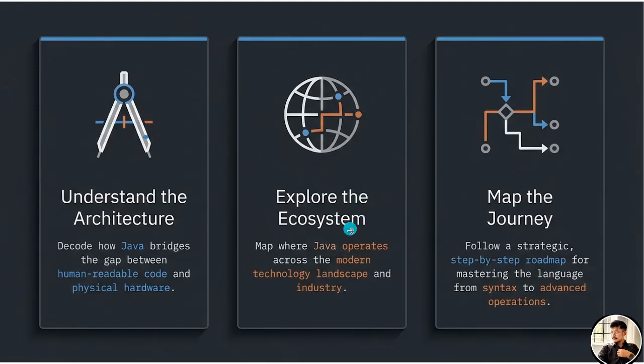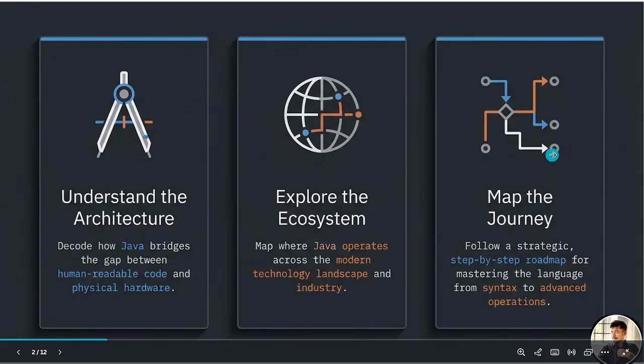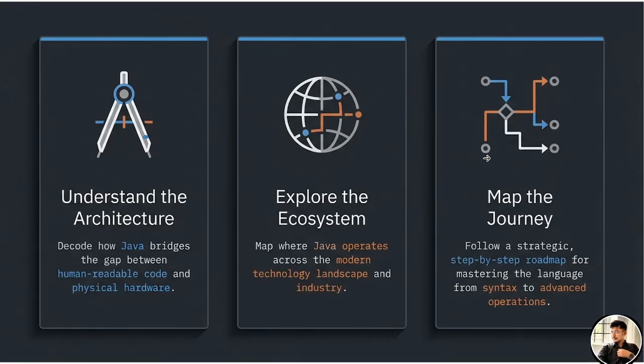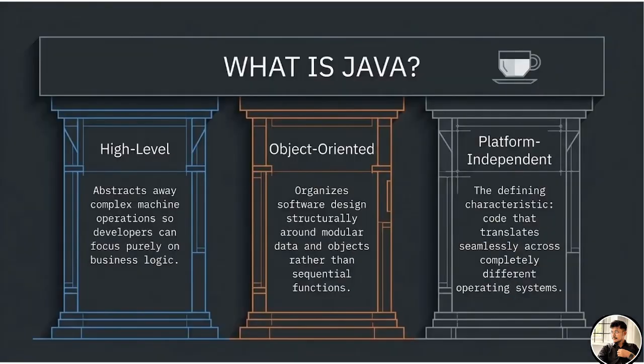Okay, explore the ecosystem, map where Java operates across the modern technology landscape and industry. Map the journey, follow the strategic step-by-step roadmap. In this you will see the roadmap and what are the things we have to know in Java. Those things we are going to understand, from syntax to advanced concepts. Okay, let's see.